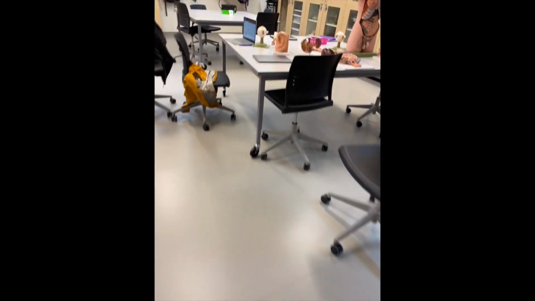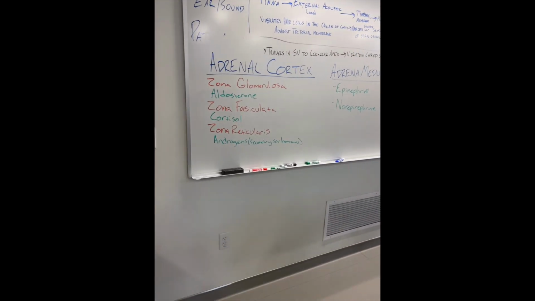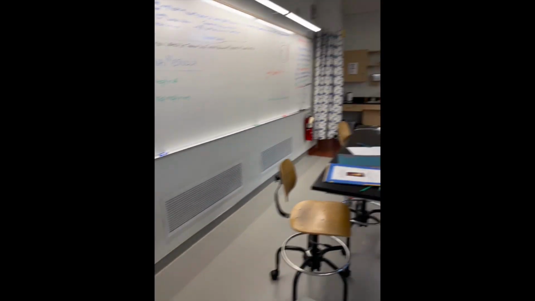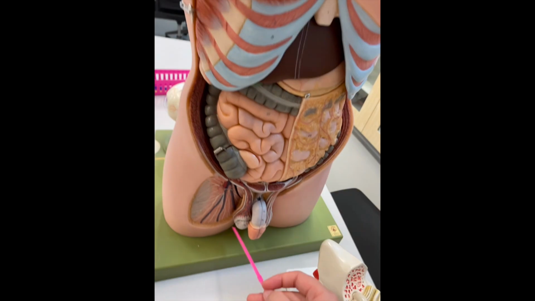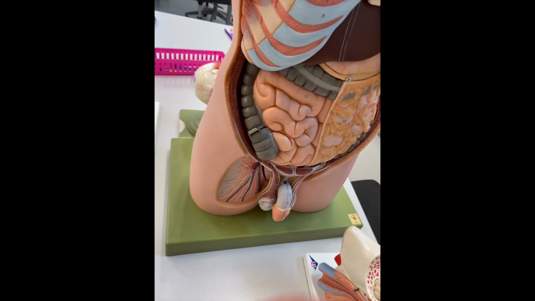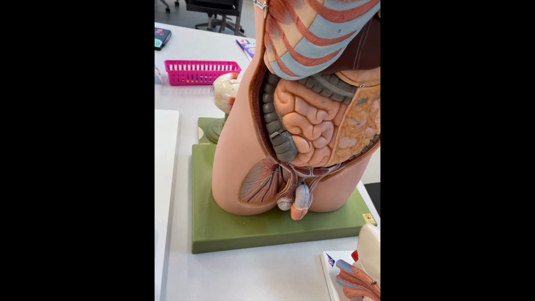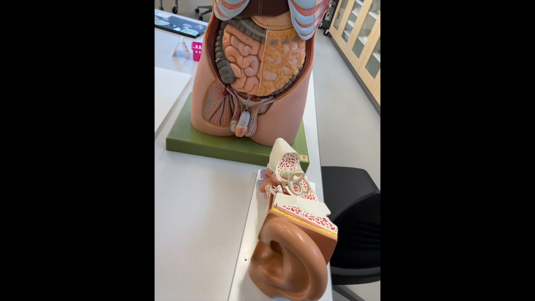Also, the green is the hormone, the red is the layer, and the blue, which is the cortex and the medulla, that's just the area that you're in. And then we get back over here, you have your testes, which secrete testosterone, and then your ovaries, which are further in, those secrete estrogen and progesterone. And I want to say that that's it for hormones.